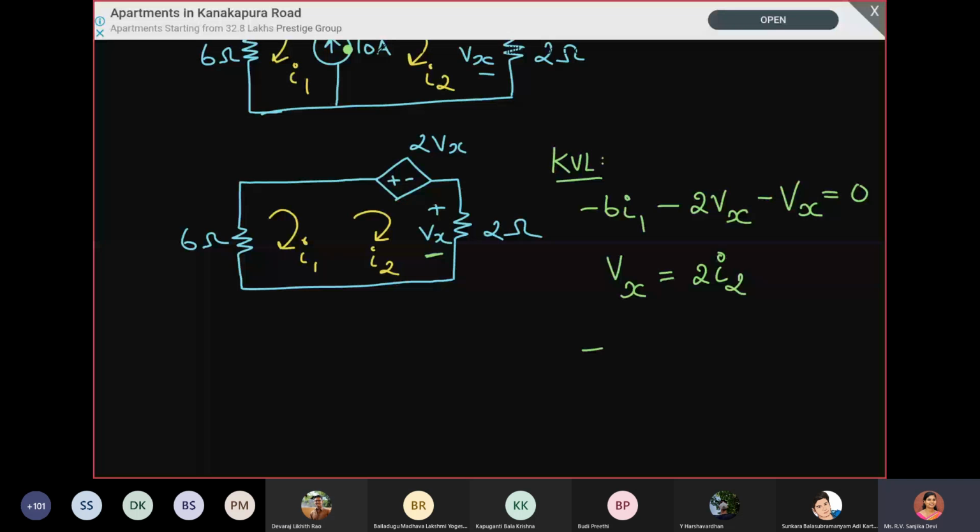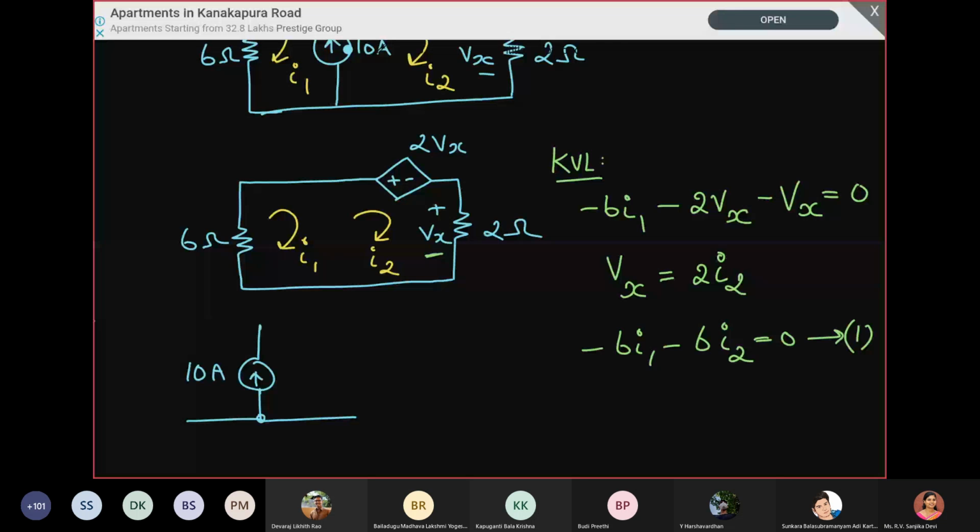Okay, so now we have written the KVL. Now we have to write the KCL at the junction, where we have removed the current source. So now applying the KCL at this junction, we can see that I2 is the incoming current, whereas the other two currents are leaving. So we can write I2 is equal to 10 plus I1.